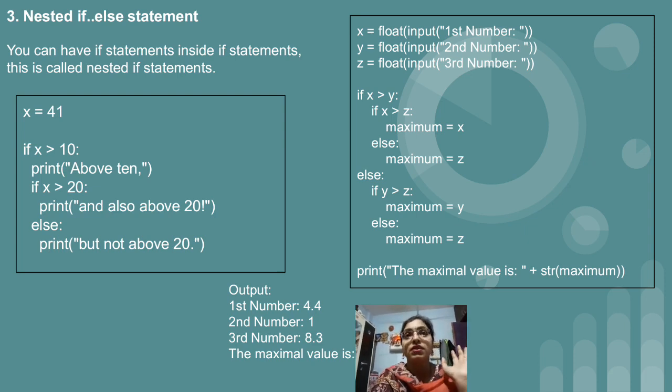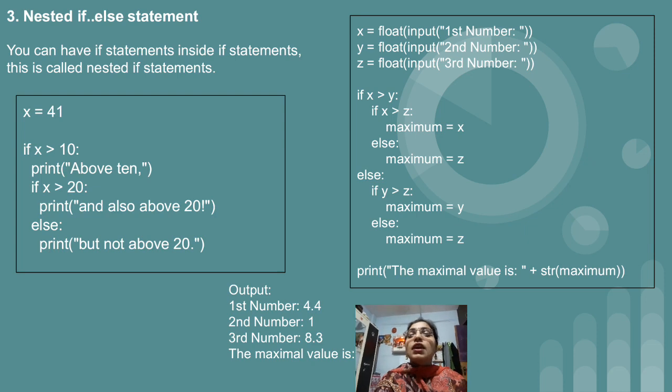Which we don't want. So if x greater than 10, then we want to display something exactly below that, a display message. If we are writing an if condition, it means we have a condition which is inside the previous if one. So again we will check x greater than 20. So 41 greater than 20. Actually in this example, only our first condition is true.